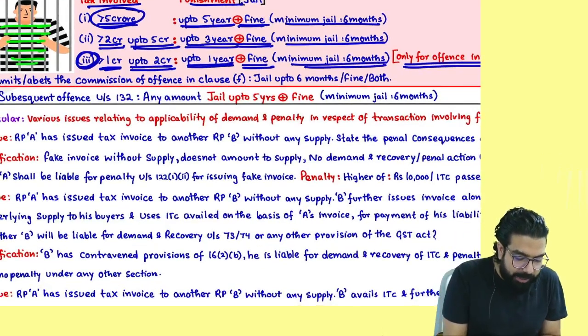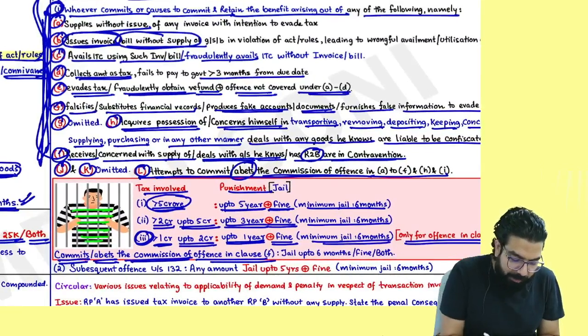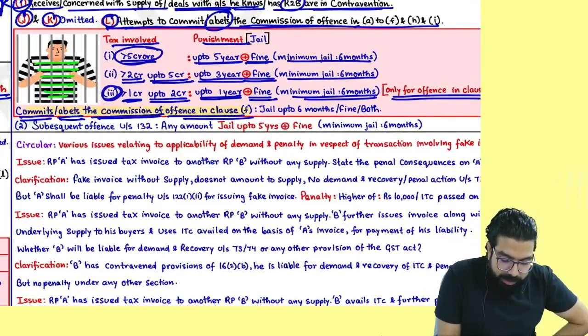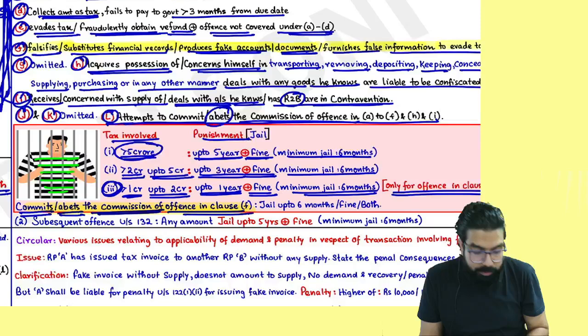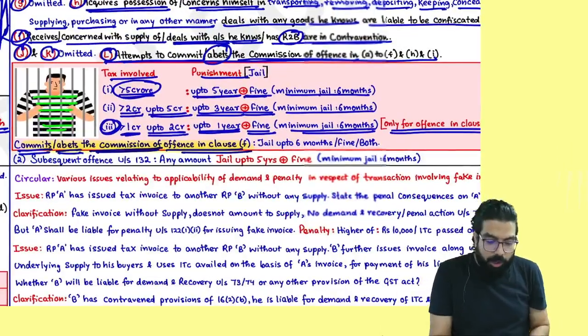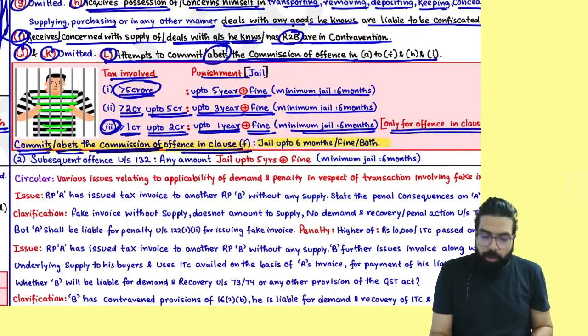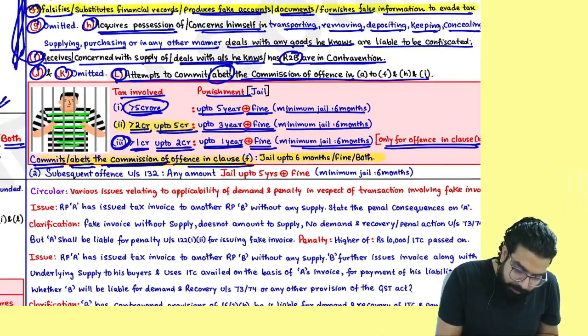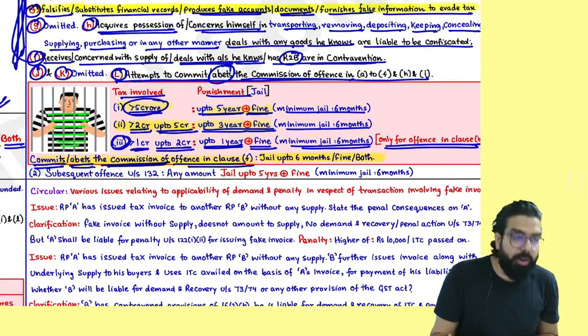Then they went ahead and told, if you commit or abet the commissioning of an offense in clause F, if you falsify or substitute financial records, or you produce fake accounts, or you produce fake documents, or you falsify information to evade tax. Remember, in this case, they will not see the amount. See, in the F point, they are telling we will not see the amount. Even if it's a very small amount, we will send you to jail up to 6 months, or fine, or both. And sir, if the amount is more than 2 crore, then 3 years. If the amount is more than 5 crore, then 5 years.